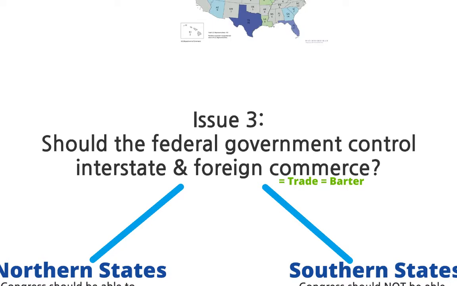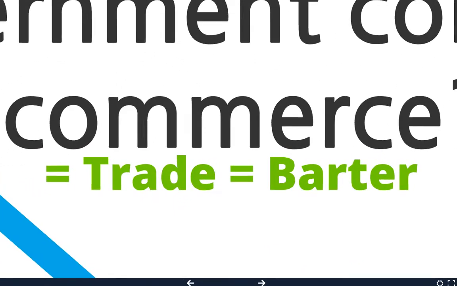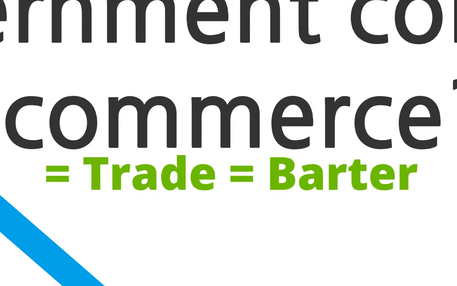The next issue that they had to decide while we're talking about slaves is, hey, what about bringing slaves to and from the country? So should the federal government regulate foreign and interstate commerce? Now, whenever we talk about commerce, you need to make a note that commerce means to trade, and trade means that we're bartering. So say you want a pencil, I have a pencil. However, say I want a piece of gum. We could barter, and I'll give you a pencil for a piece of gum.